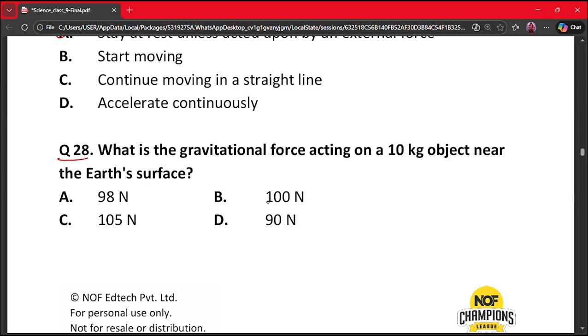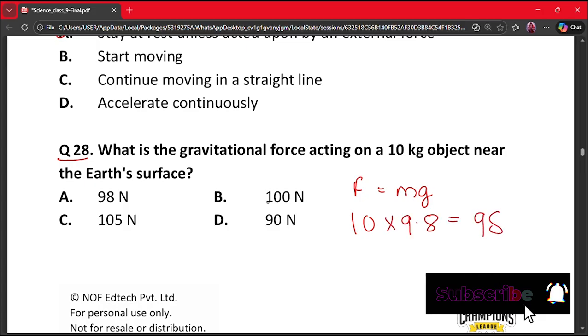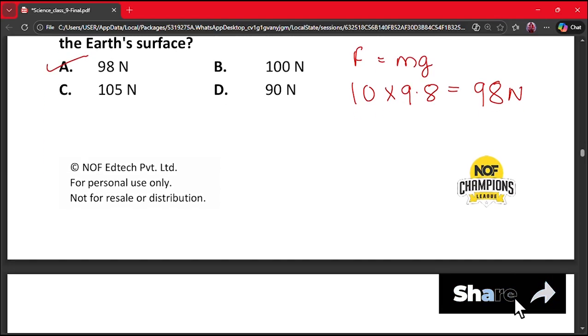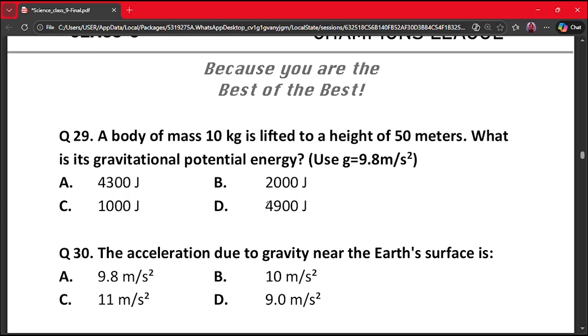Here we are going to use the same formula again, that is F equals mg, which is 10 into 9.8, which is 98 N. So our correct answer is option A. Our next question is question number 29.